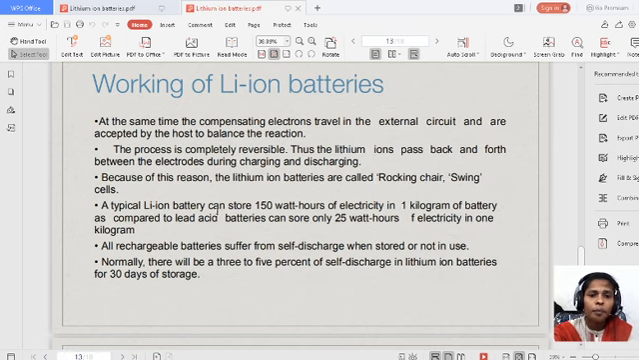A typical lithium ion battery can store around 150 watt-hours of electricity in 1 kilogram of battery, as compared to a lead acid battery, which can store only 25 watt-hours of electricity in 1 kilogram. So it is storing around 150 watt-hours, but the lead acid stores 25 watt-hours in 1 kg of battery. So it has more storage capacity compared to the lead acid battery.